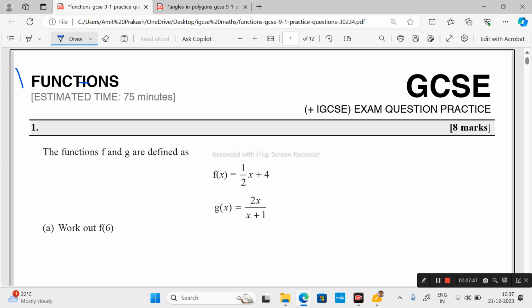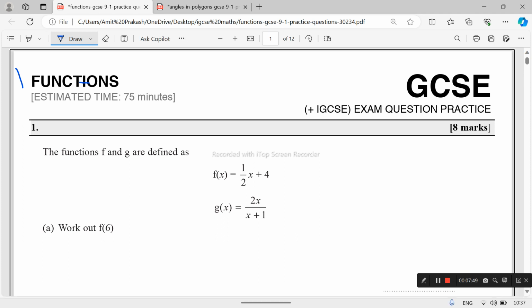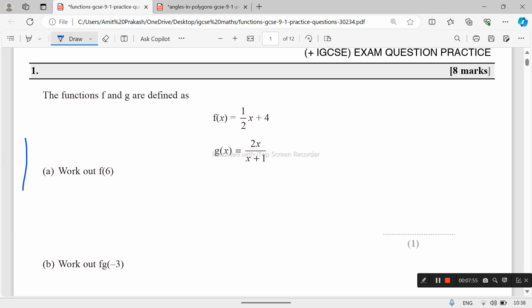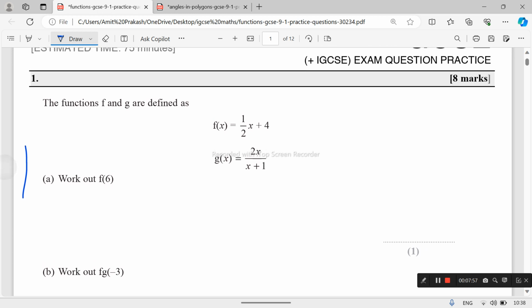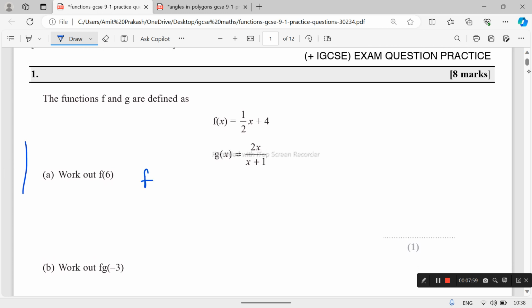What is f(6)? We have to substitute x equals 6 in f(x), and this becomes 3 plus 4 equals 7. So f(6) equals 7.